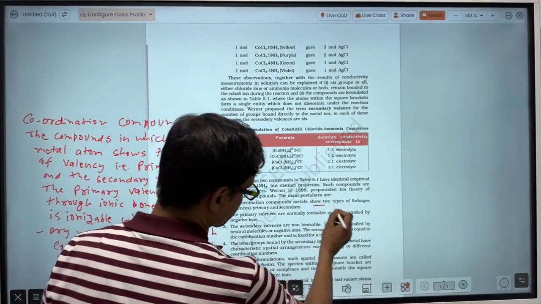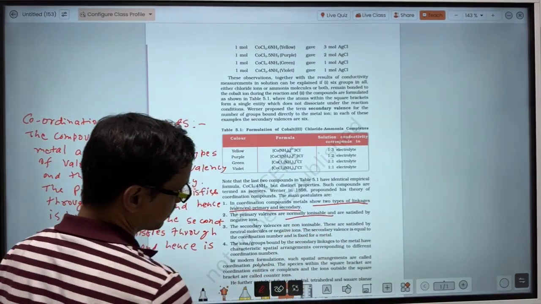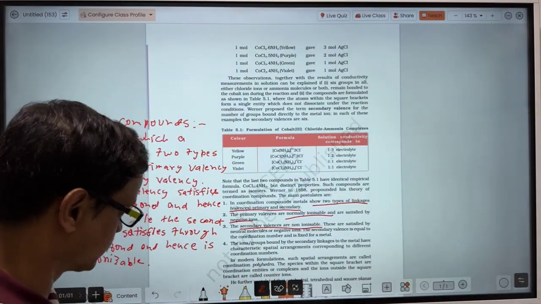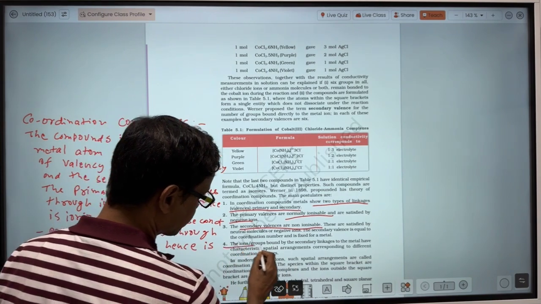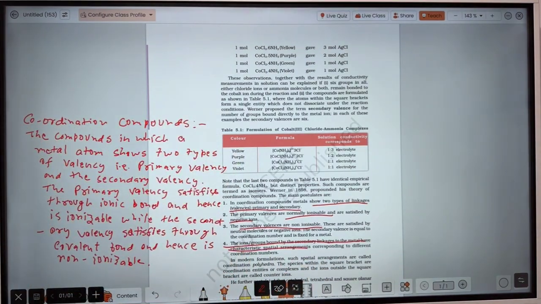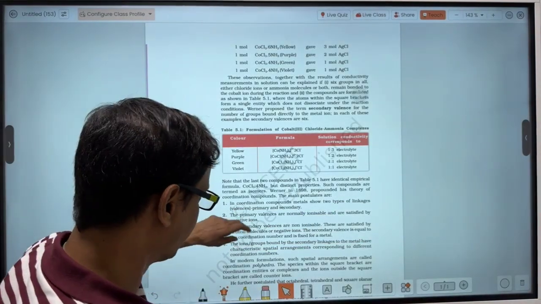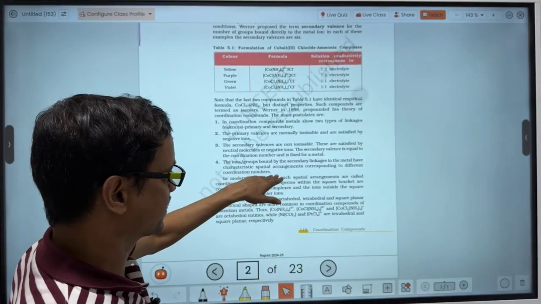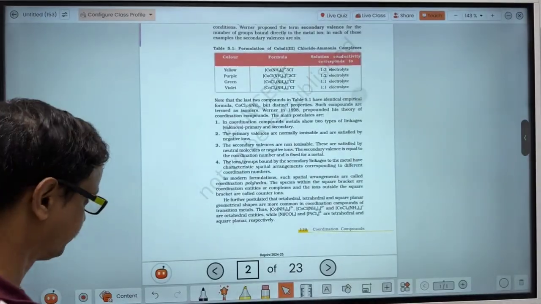So metals show two types of linkages, primary and secondary. Primary valence is ionizable and the secondary valence is non-ionizable. And the secondary valence will have a special arrangement. Obviously a special arrangement will be there because a covalent bond is directional. Since the covalent bond is directional, the ions or groups bound through the secondary linkage to the metal have a characteristic special arrangement. Okay, that is the reason here.